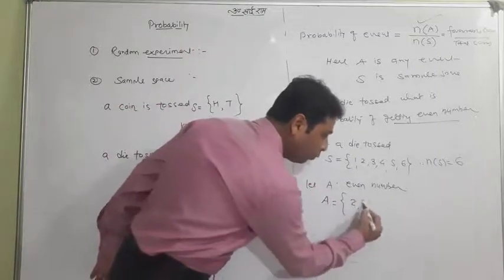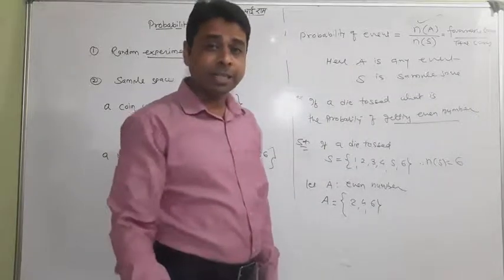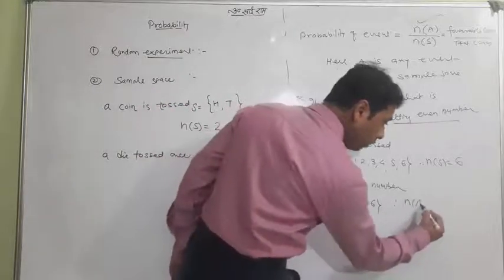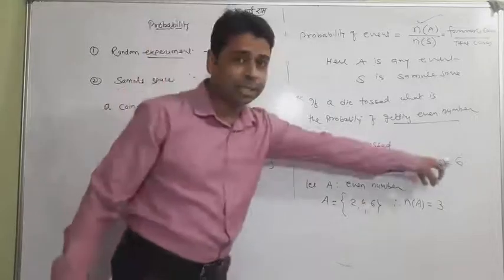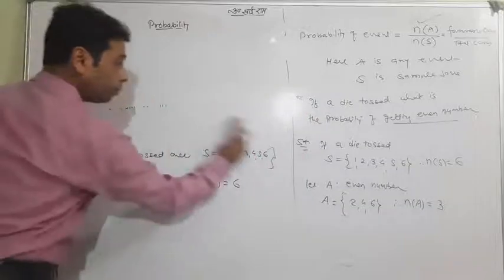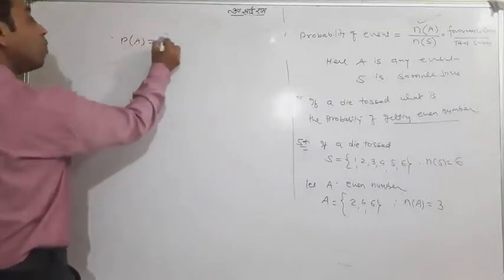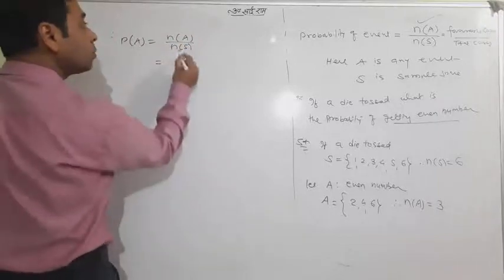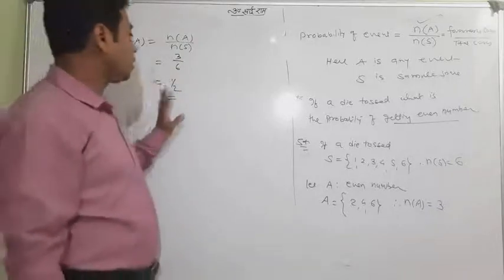Even numbers 2, 4, 6. Don't write 8 and 10, because on the die there is only up to 6. So n(A) is how many elements? Favorable cases 3, total cases 6. So what is the probability? Probability of A is n(A) upon n(S), that is 3 upon 6. So your answer is half.